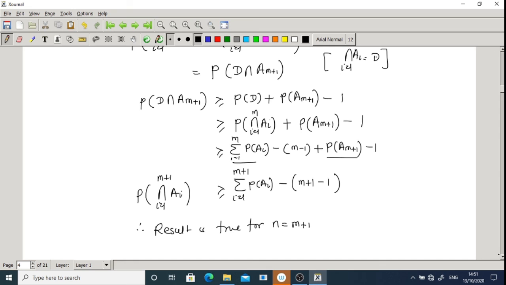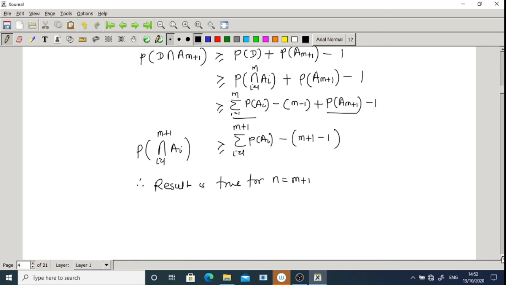So by mathematical induction the result is true for all n. So in this way we can prove the result by mathematical induction.